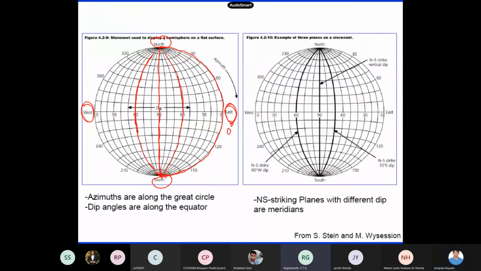So these are the lines. And of course, this is vertical, the north-south vertical dips. 90 degrees will be like this. The outside circles are all 0 degrees. So this 60, the meaning of this is that the strike angle of the fault plane is 0 degrees. It is perfectly oriented towards north, and it has a dip angle of 60 degrees, but it is dipping towards west. Now on this side, this fault has a strike angle of 0 degrees and it is dipping 70 degrees towards east itself.